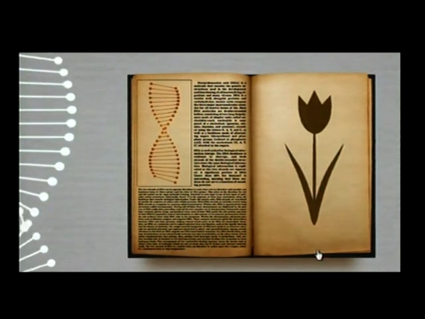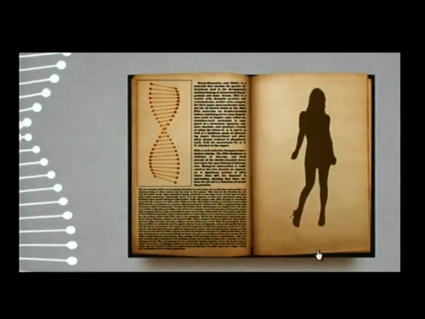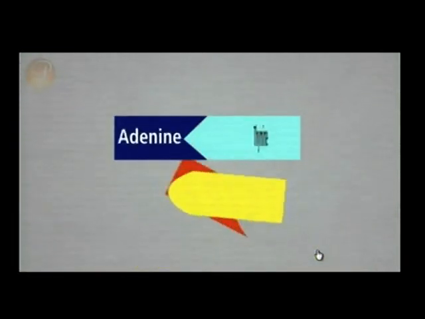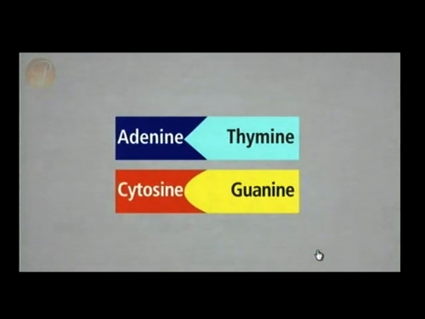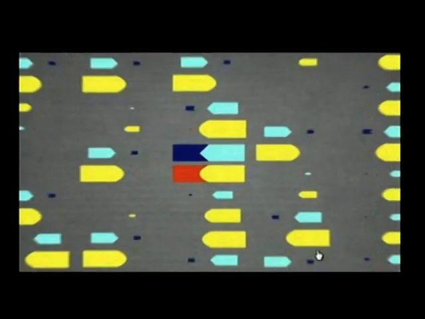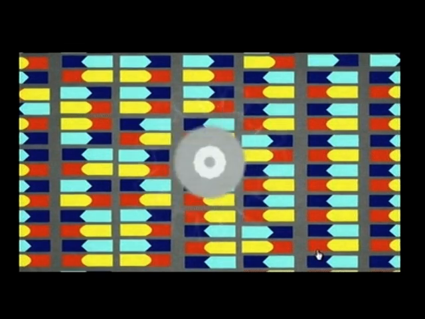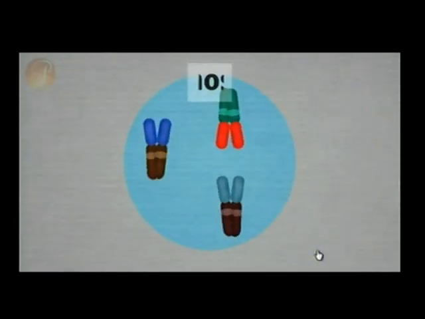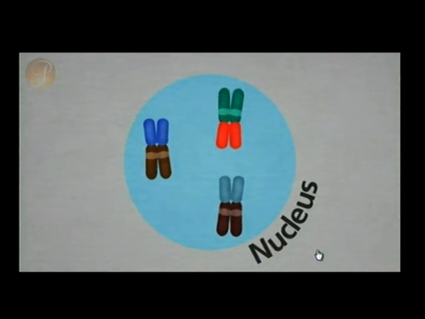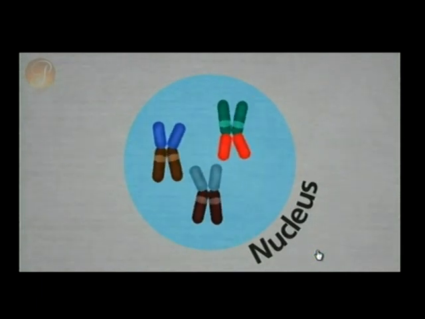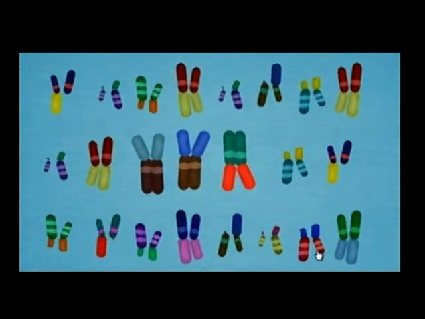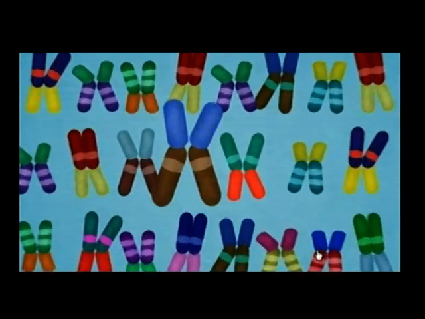From animals to plants to humans, it defines us all. Information is stored in DNA using 4 types of molecules, which come in pairs. We have billions of these pairs. DNA folds itself into paired packages called chromosomes, which are stored in the nucleus of cells. Each species has a different number of chromosomes. Humans have 46 chromosomes, which contain our genes.